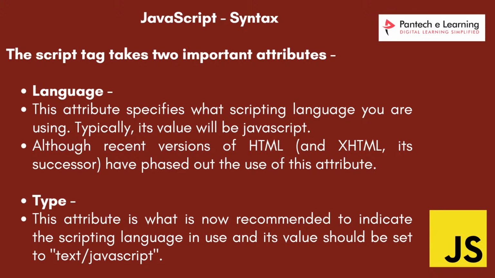Inside my script tag, it takes two important attributes. Whenever I discuss hypertext markup language, everything is based on tags and attributes. Clear with this? The script tag contains two important attributes. So what is the use of attributes?